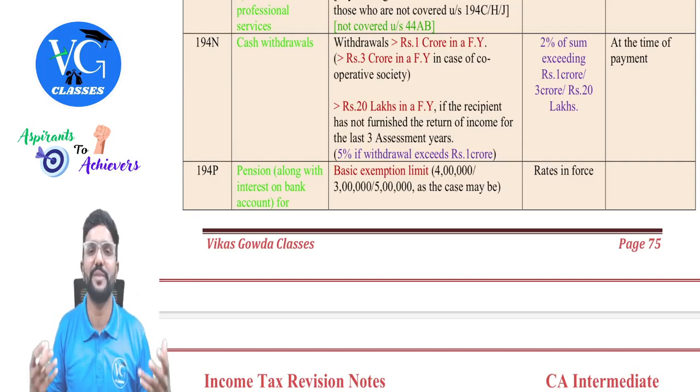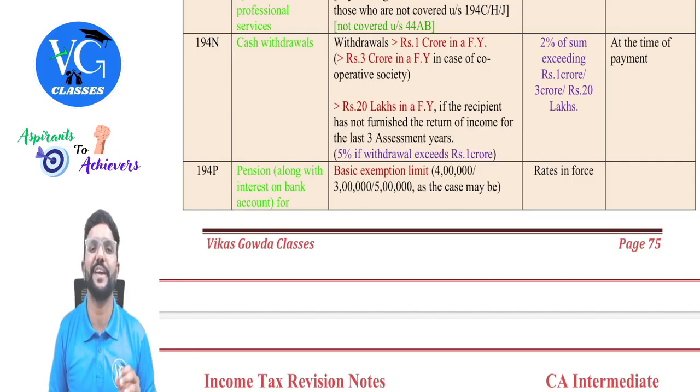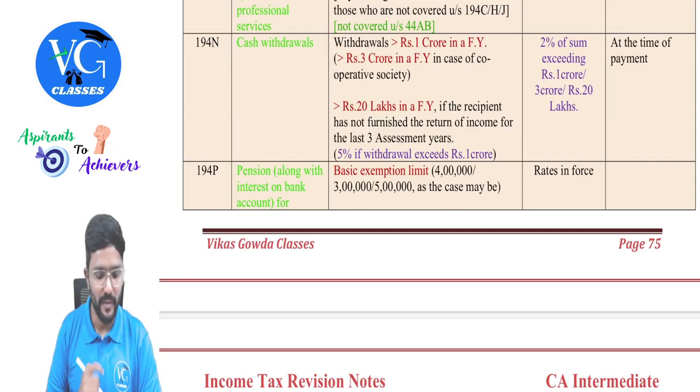Because I am withdrawing huge cash from my bank account, they're just interested to know what I do with it. That is why they're asking the bank, or the payer, to deduct a small percentage of the amount which I am withdrawing as TDS on cash, so that it will automatically get tracked by the government. Okay. Can they question me with respect to this? Yes.